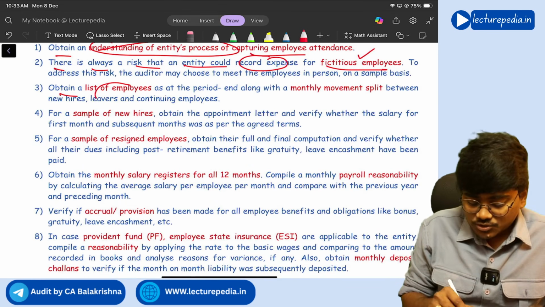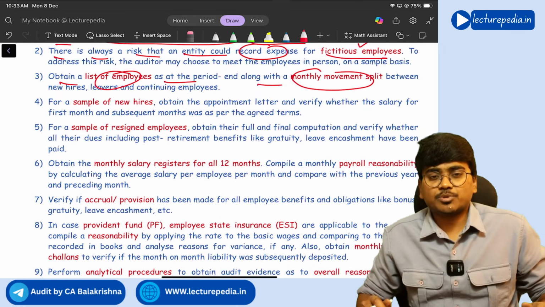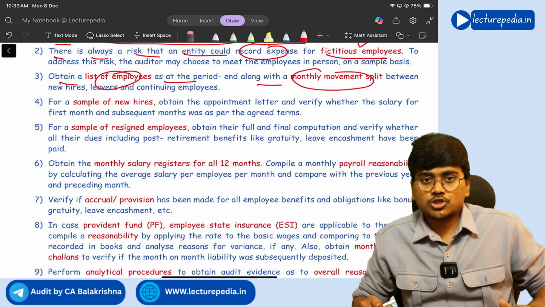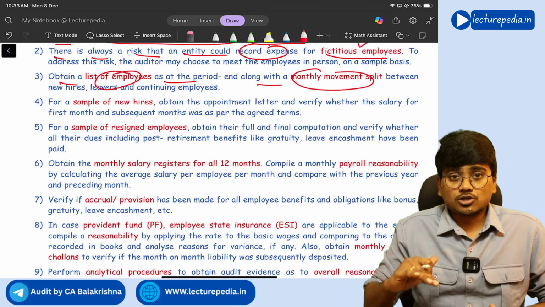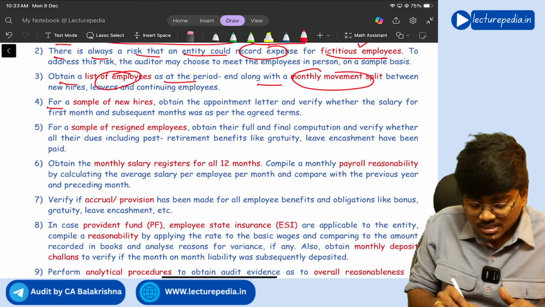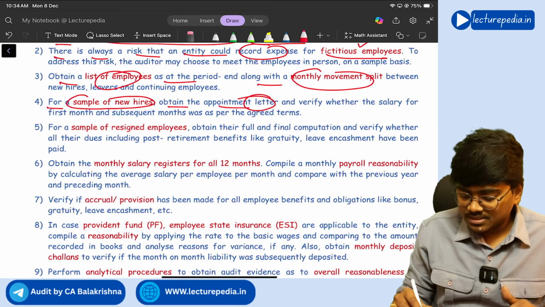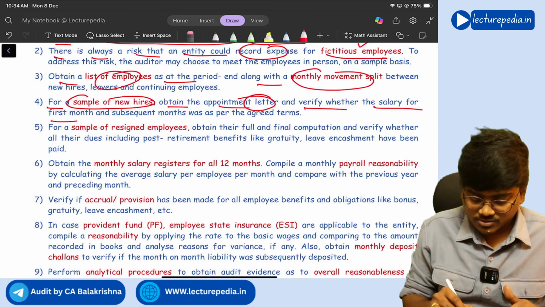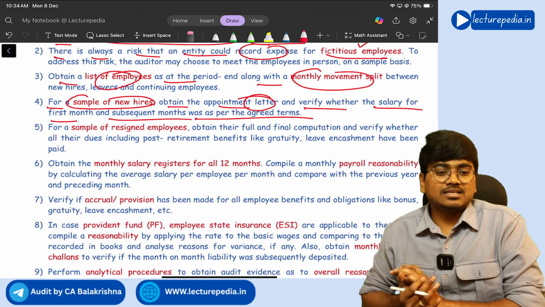Next, obtain the list of employees as at period end along with the monthly movement split. Movement split means new employees will be joining and existing employees will be leaving the company, correct or not? That movement split you need to see. And for a sample of new hires, obtain the appointment letter and verify whether the salary for the first month and subsequent months was as per the agreed terms.